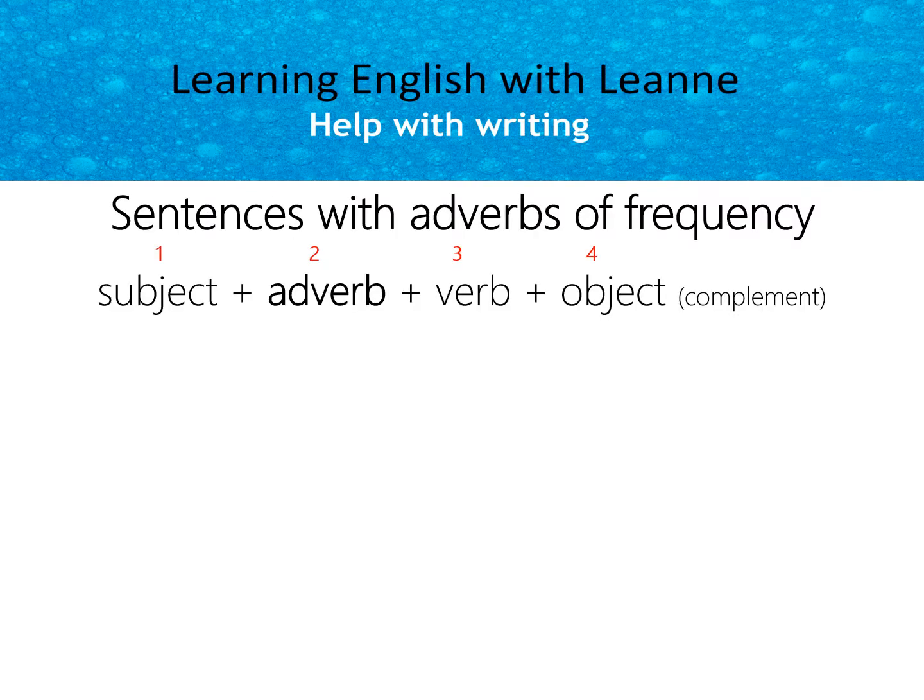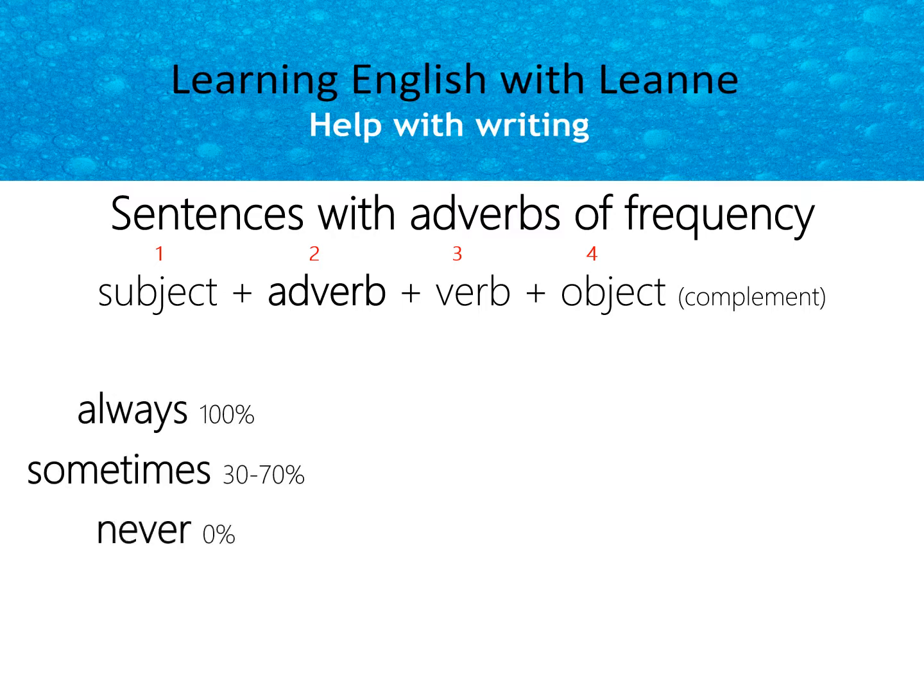Sentences with adverbs of frequency. So first, our word order. You can see subject is number 1, the adverb number 2, our verb is number 3, and our object or complement is number 4. Follow this word order. We will use always, sometimes, and never. So our first sentence we'll write something with always.